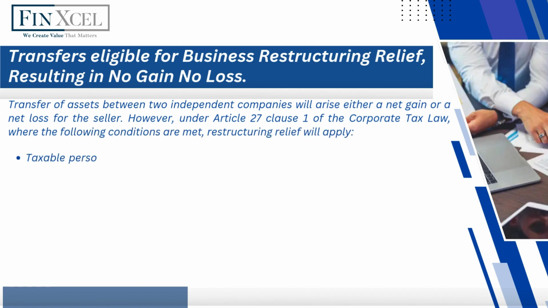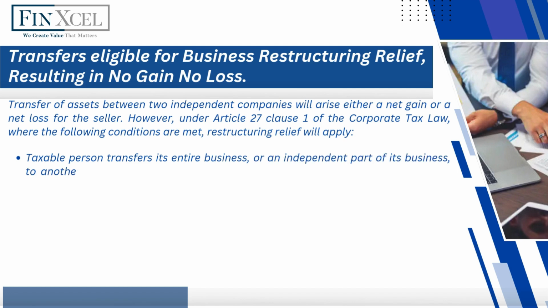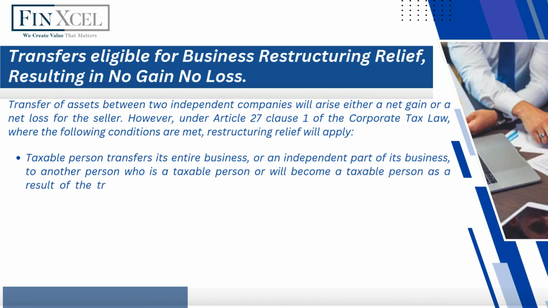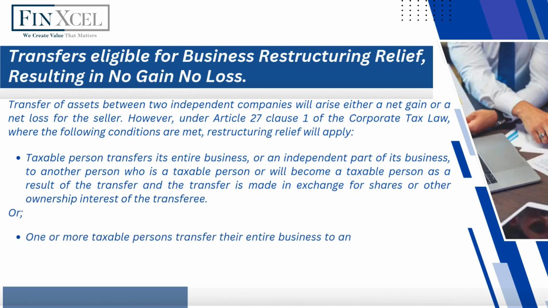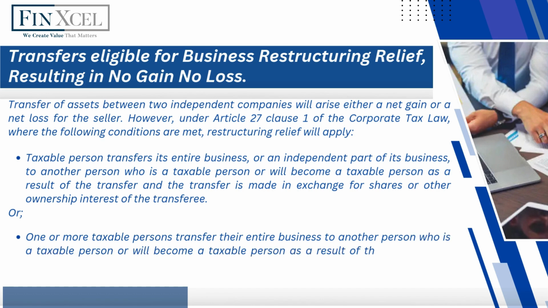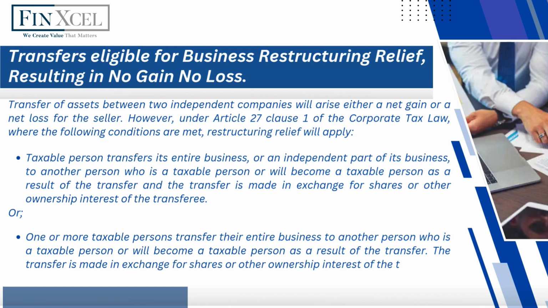Taxable person transfers its entire business, or an independent part of its business, to another person who is a taxable person or will become a taxable person as a result of the transfer, and the transfer is made in exchange for shares or other ownership interest of the transferee. Or, one or more taxable persons transfer their entire business to another person who is a taxable person or will become a taxable person as a result of the transfer. The transfer is made in exchange for shares or other ownership interest of the transferee. The transferor will cease to exist as a result of the transfer.